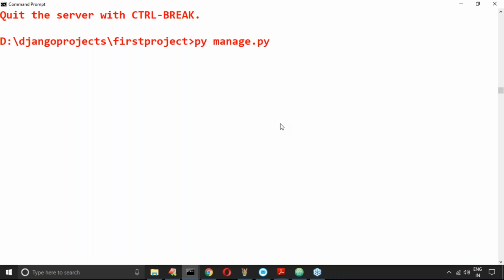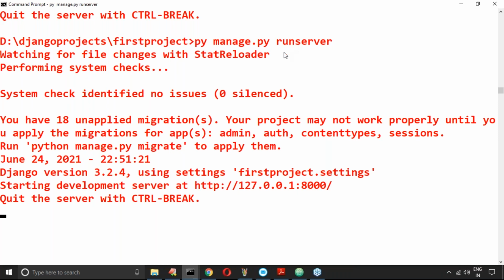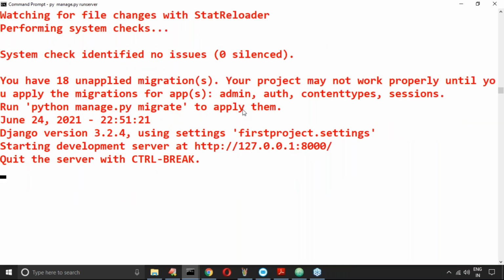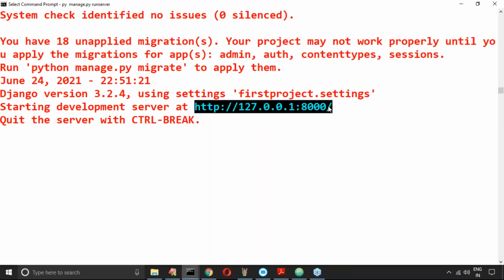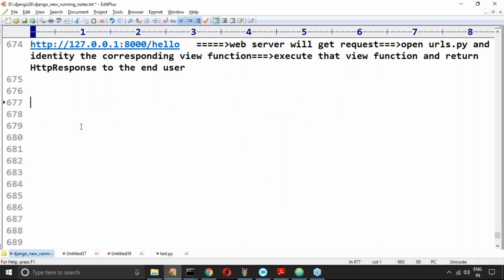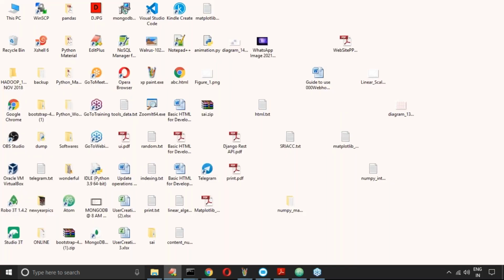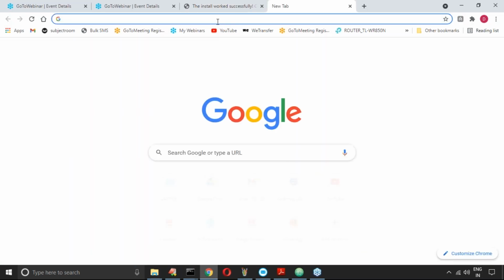python manage.py. From where do you have to execute this command? Please make sure inside the project folder, because only there this file is available. python manage.py runserver, that's all, with the default port number only. If any problem is there in your application, you can see the problems here also. But it started properly, which means you do not have any issue with your application. Now, what is the URL pattern? Hello is the URL pattern.